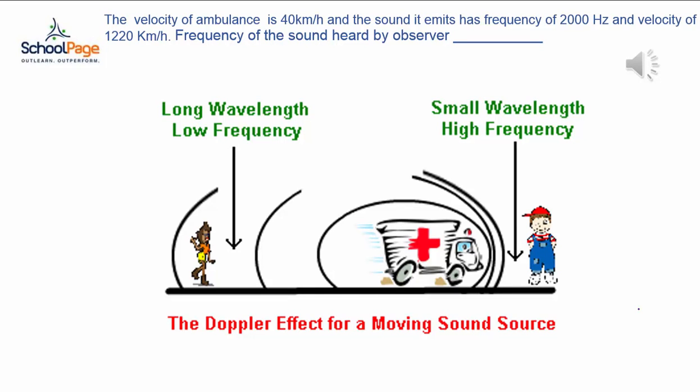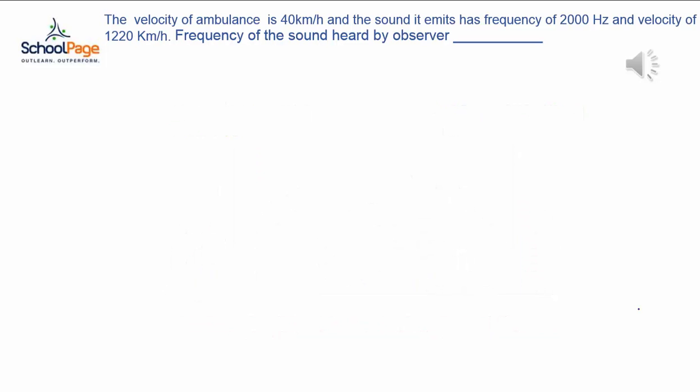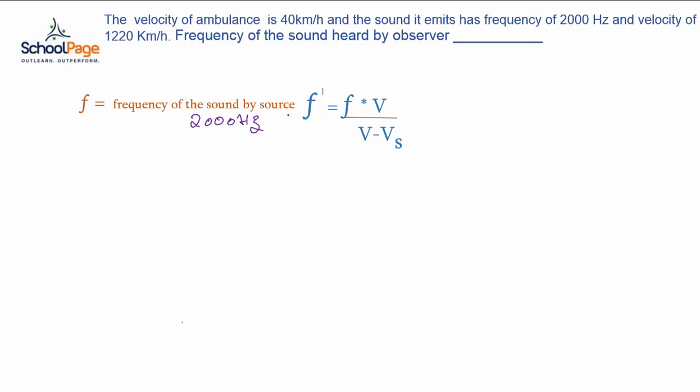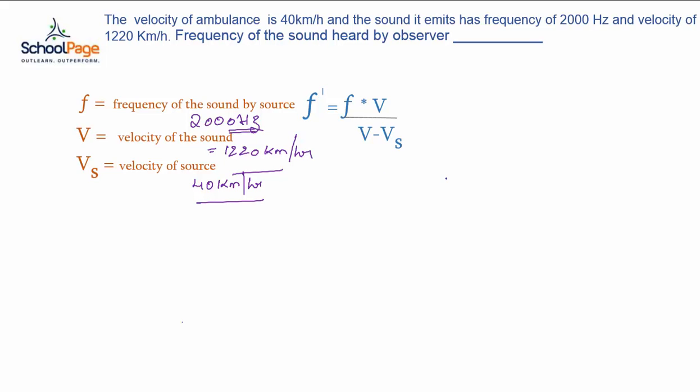We have been asked to calculate the frequency of the sound heard by the observer, which can be done using the formula f into v by v minus vs, where f is the frequency of the sound by source, which is given as 2000 Hz. v is the velocity of the sound, which is given as 1220 km per hour, and vs is the velocity of the source, that is the ambulance, which is moving at a speed of 40 km per hour.